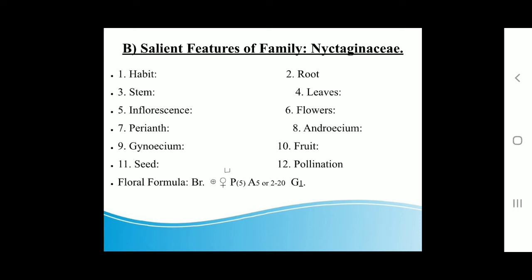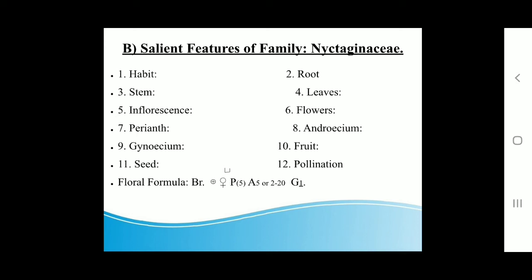Then next point in floral characters, that is androecium. Stamens variable, 2 to 20. They are free, usually 5 to 8 or equal to the number of petals, but there may be fewer or more, filaments of unequal length. Then gynoecium: one carpel, superior, unilocular with a single basal ovule, style long and simple.